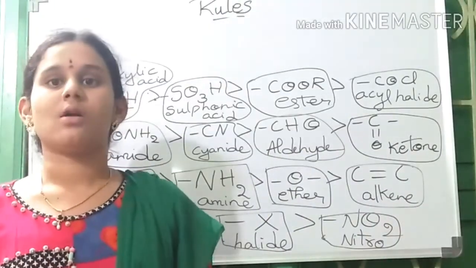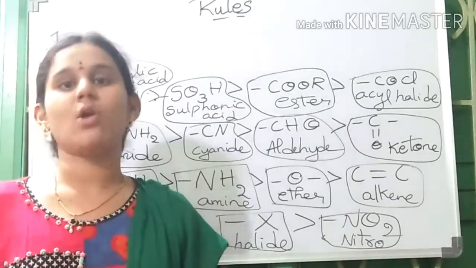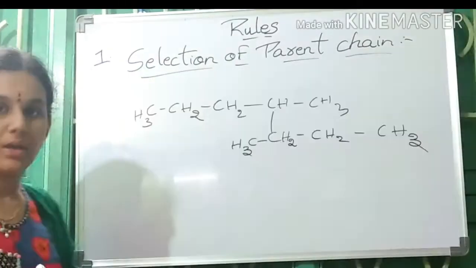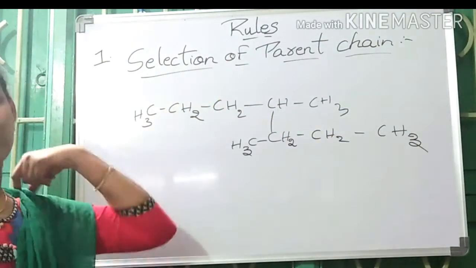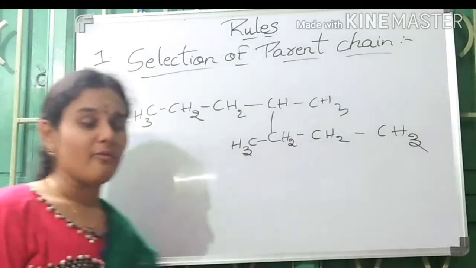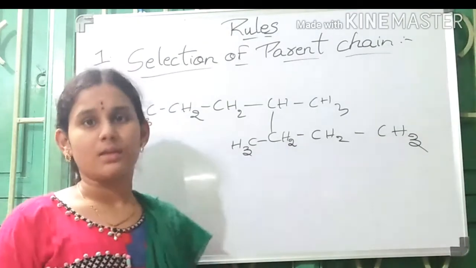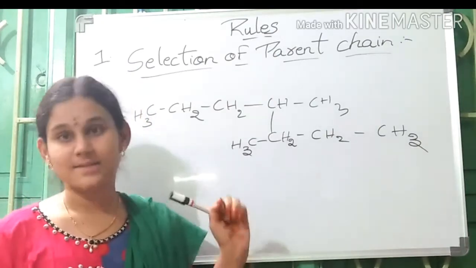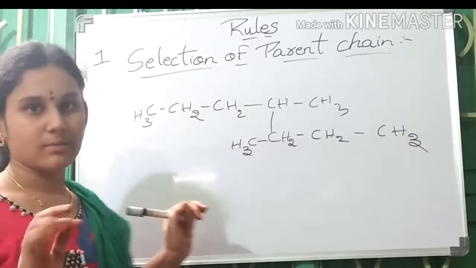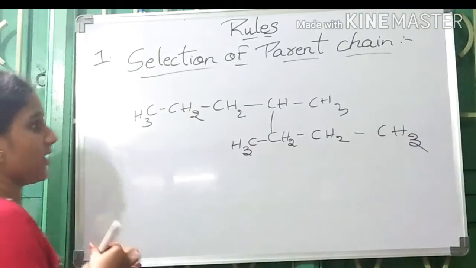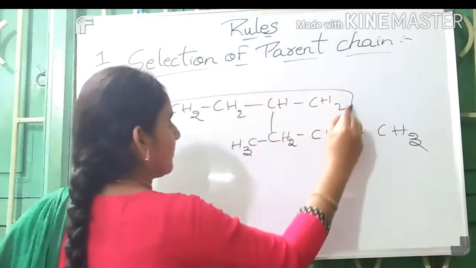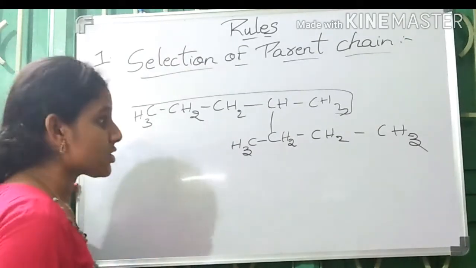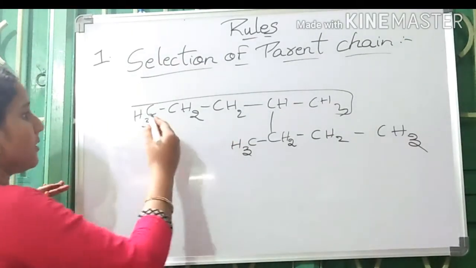Let us see the rules for writing the name of an organic compound. First rule is selection of parent chain. To understand this rule, let us see the example. Whenever we select a parent chain, it must be the longest chain. We must select the longest carbon chain to name the compound. Let us see this. If we take this one as parent chain, it is not the longest one. What is the longest possible chain in this example?